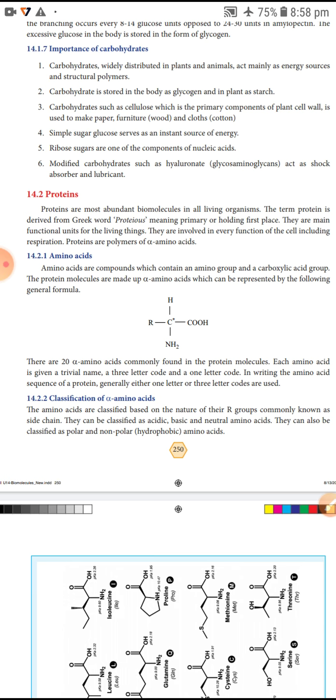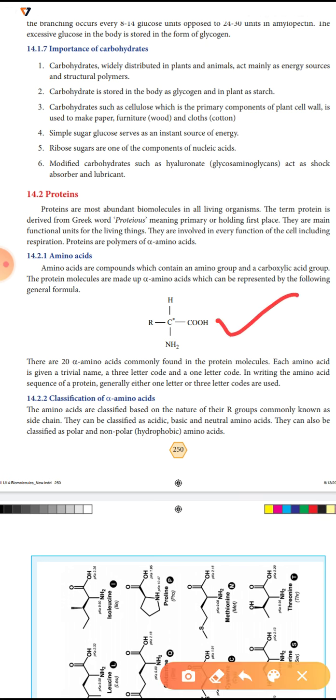Protein molecules are made up of alpha amino acids, which can be represented by the general formula R-CH(NH2)-COOH.